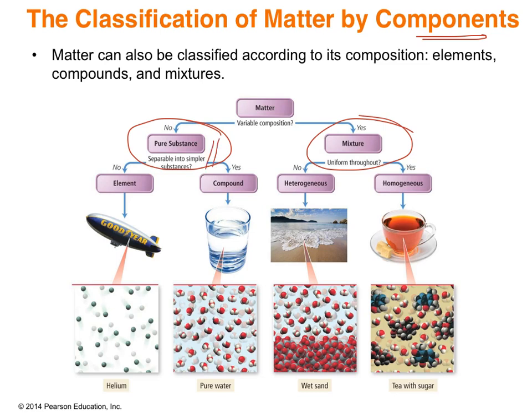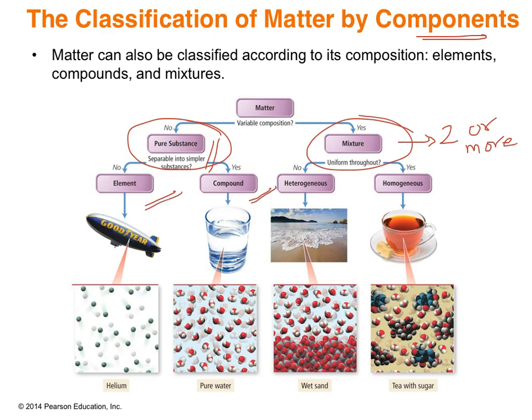A pure substance will have just one component, and the composition is the same throughout, whereas impure substances or mixtures will have two or more components, two or more pure components.